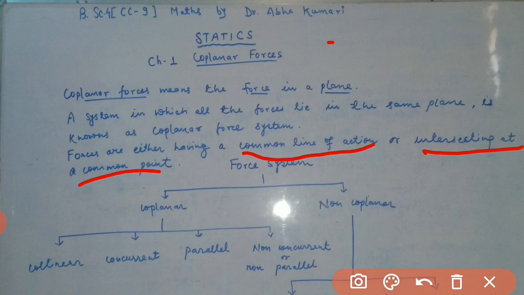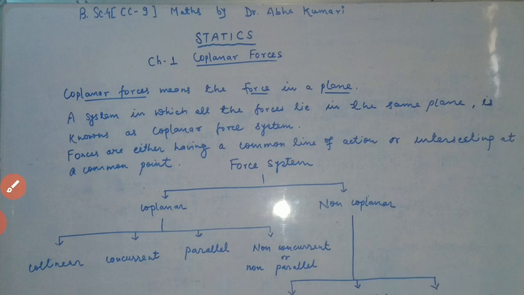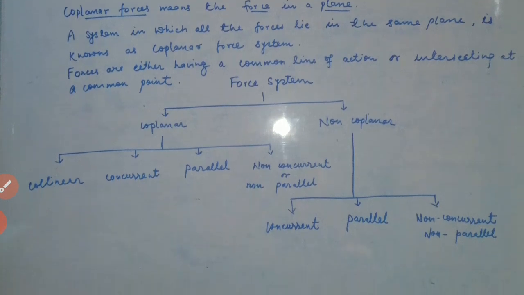So a force system may be coplanar or non-coplanar, isn't it? If in a system of forces, all the forces lie in different planes, then the force system is known as non-coplanar. So is it clear to you all what is coplanar and non-coplanar?